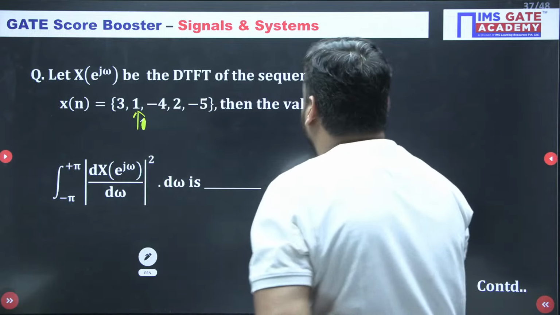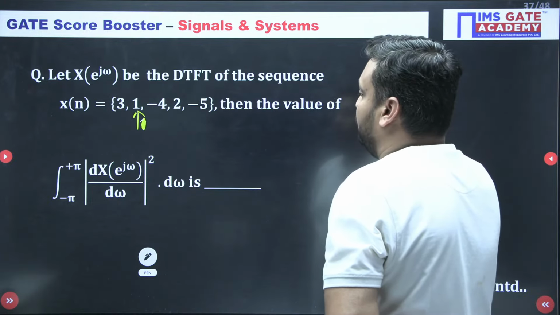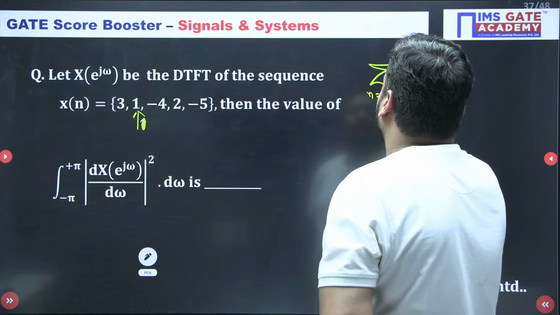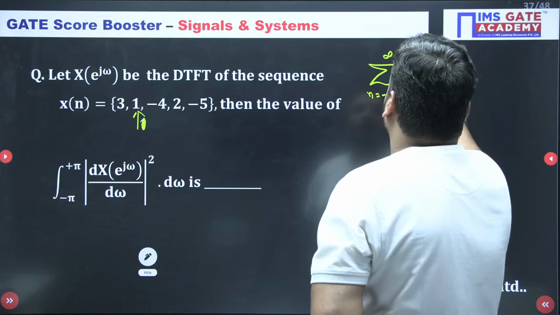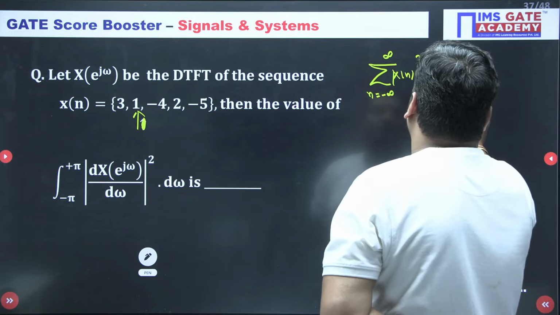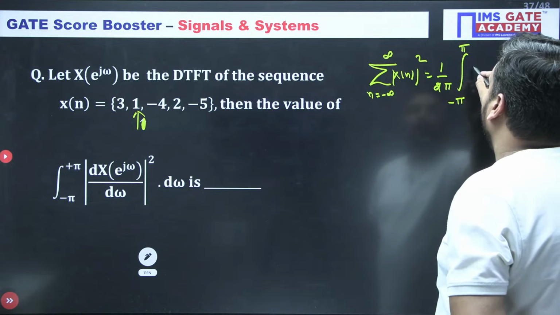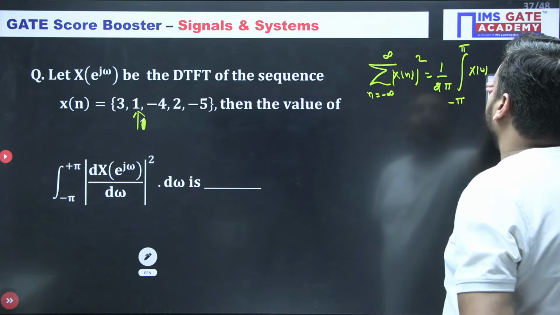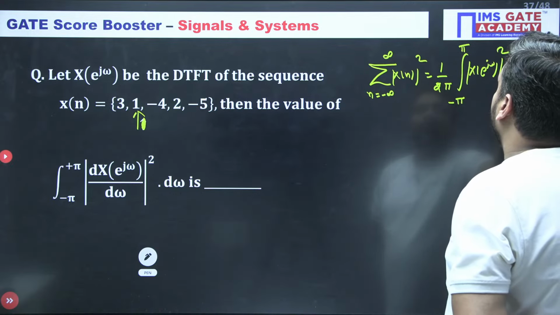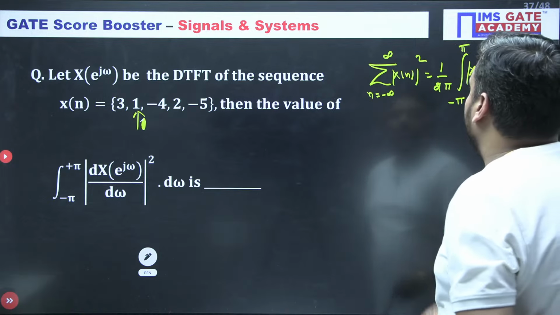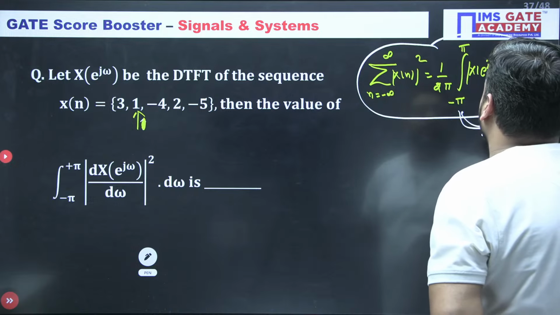Let me just give you the properties, guys. I hope you remember: the sum over n from minus infinity to infinity of mod of x[n] whole square is equal to 1 upon 2 pi, integral from minus pi to pi of mod of X(e^jω) whole square dω. Do you remember this? This is called Parseval theorem in DTFT.